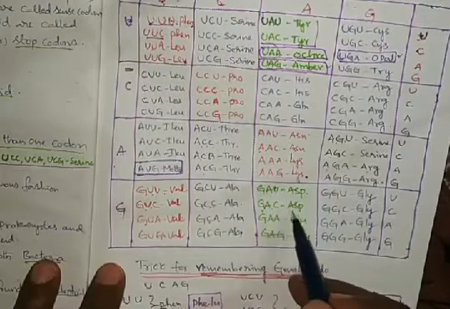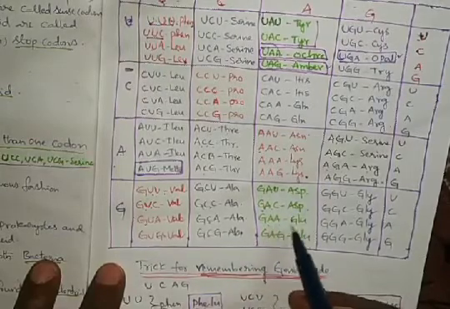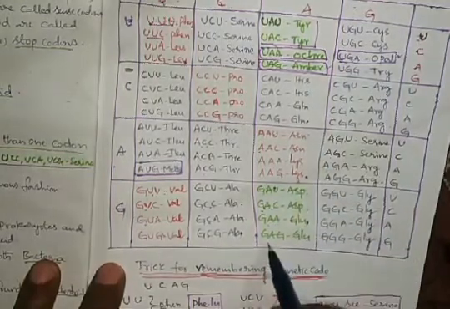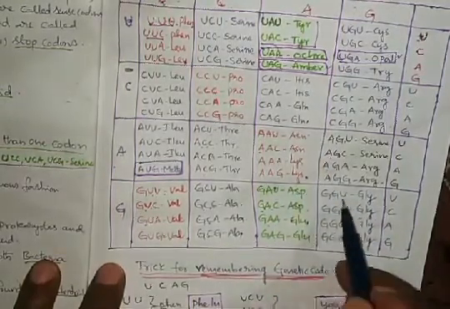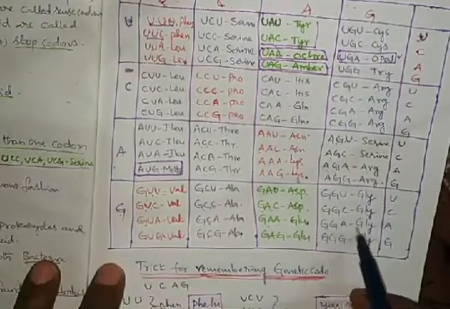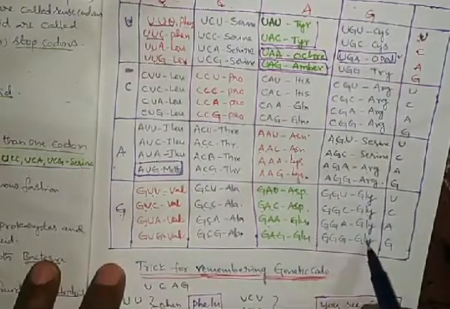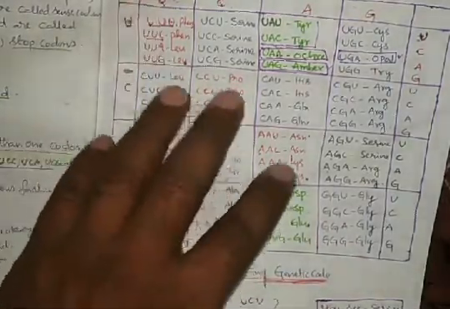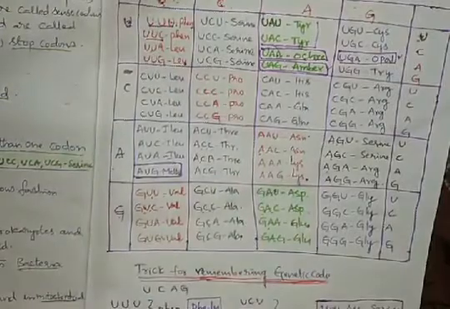GAU aspartic acid, GAC aspartic acid, GAA glutamic acid. This is glutamine, this is glutamic acid. GAG glutamic acid. GGU glycine, GGC glycine, GGA glycine, GGG glycine. So like that, 64 codons code 20 amino acids.